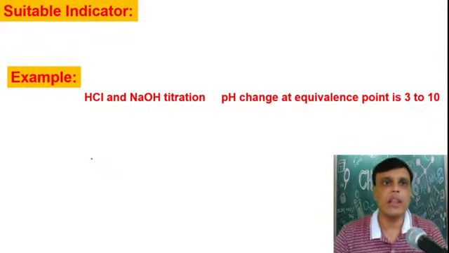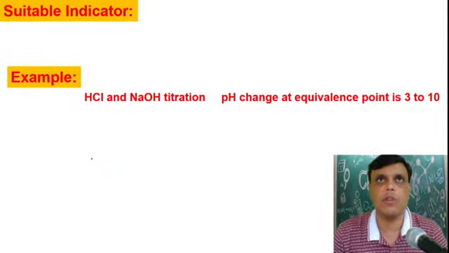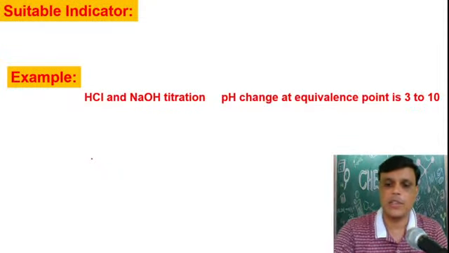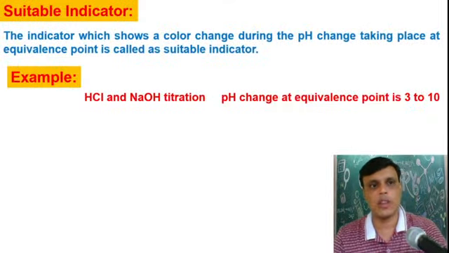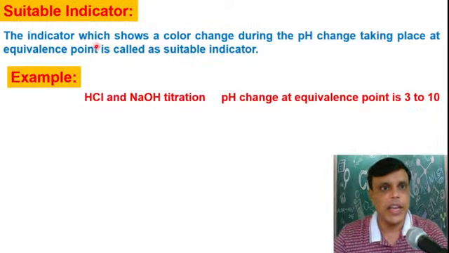The next point is suitable indicator. Now come to the indicator. The next point is suitable indicator. We will see the definition of suitable indicator. The indicator which shows a color change during the pH change taking place at the equivalence point.